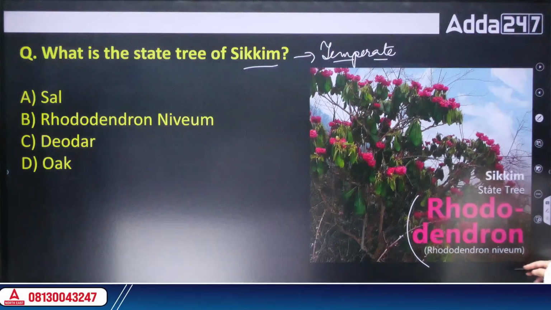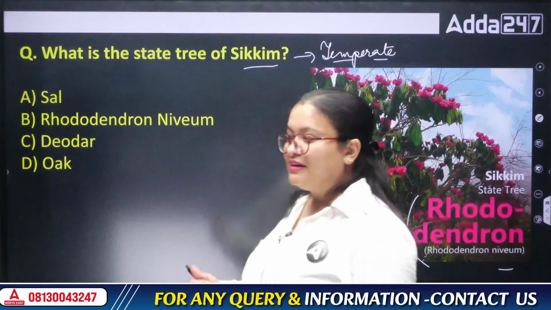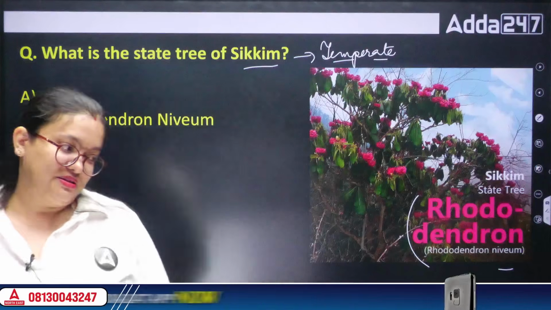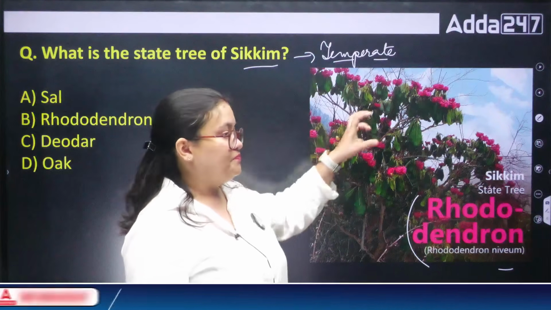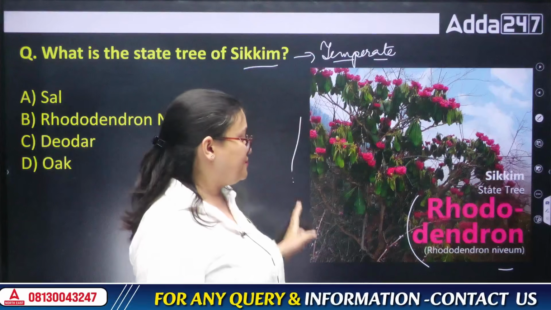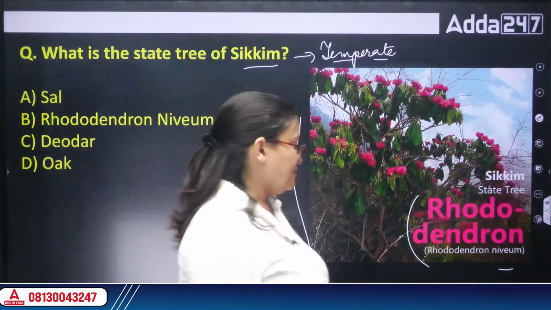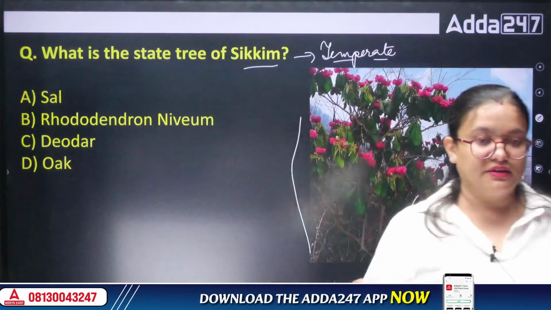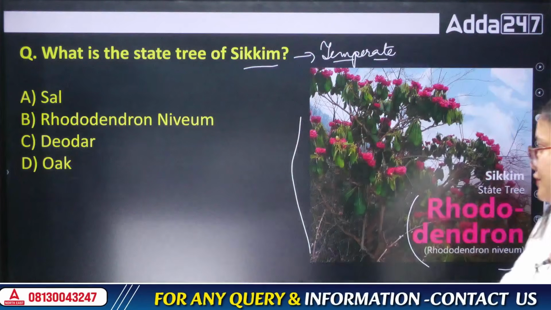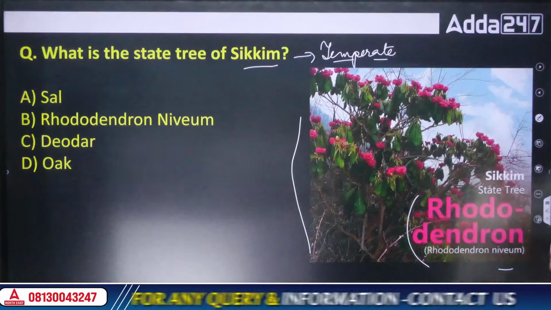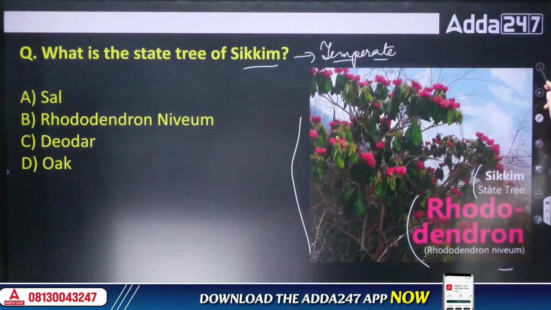It looks like shiny red flowers from far. If we see these flowers from above, they look red, like velvet, and are also very prominent during particular seasons, when there is a shift between the summer and winter seasons. So this is how the rhododendron tree looks, and it is also the state tree of Sikkim.